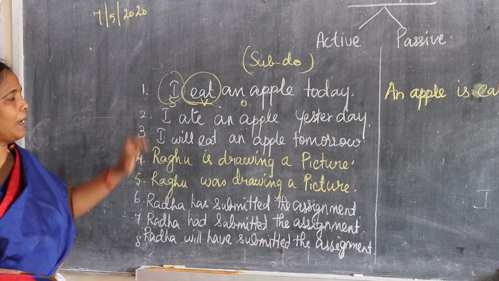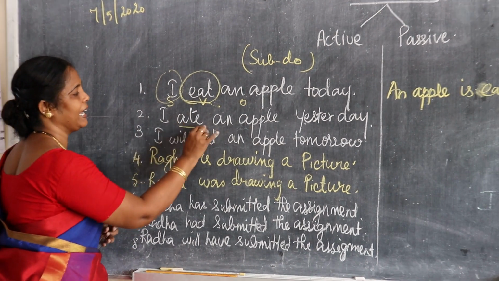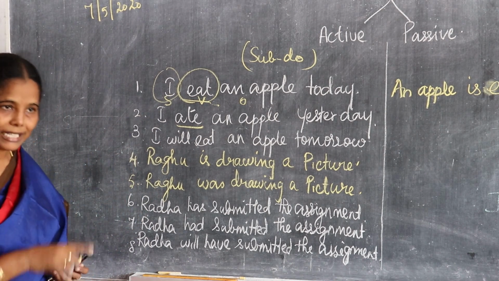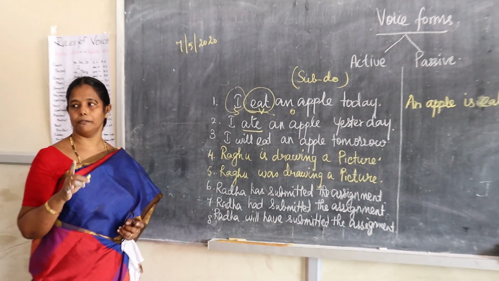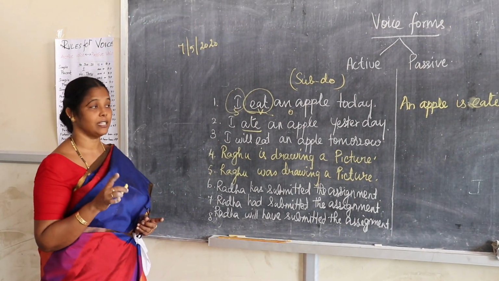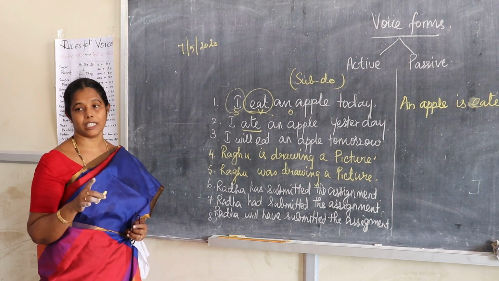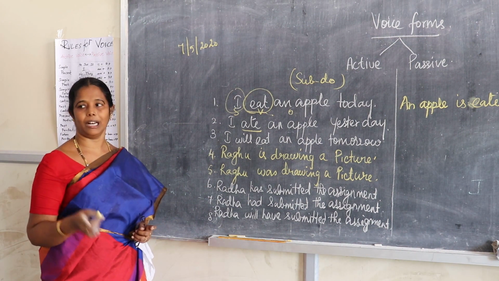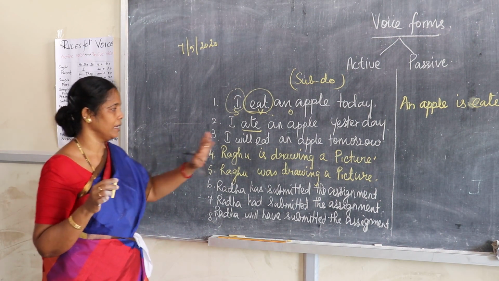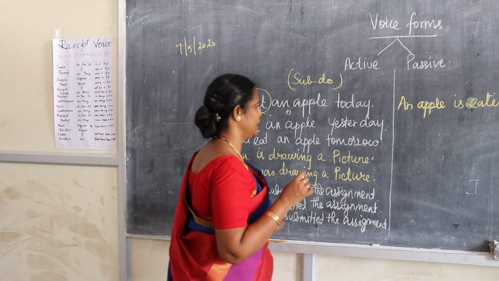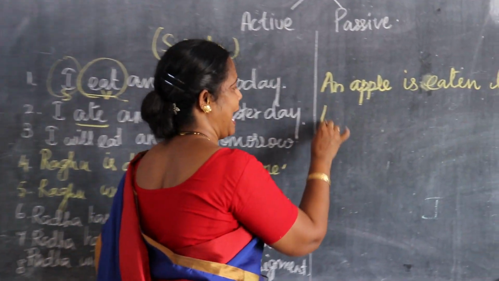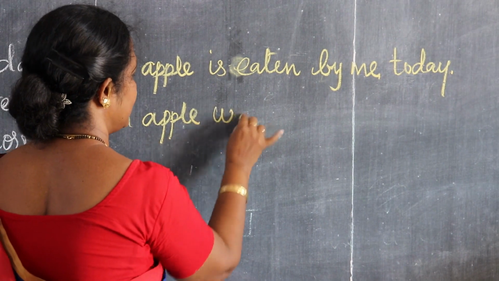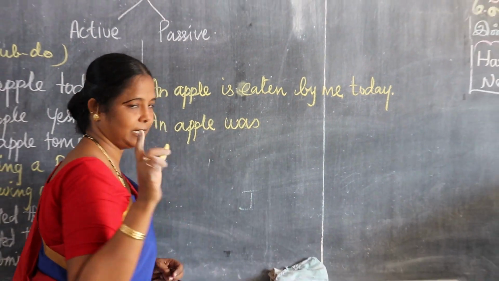Then the second one, past form. I ate an apple. Past tense. For the past formation, what is the verb form change? The change of verb is was plus past participle, was plus third column or was plus V3. Here also the object is an apple. An apple was plus third column.